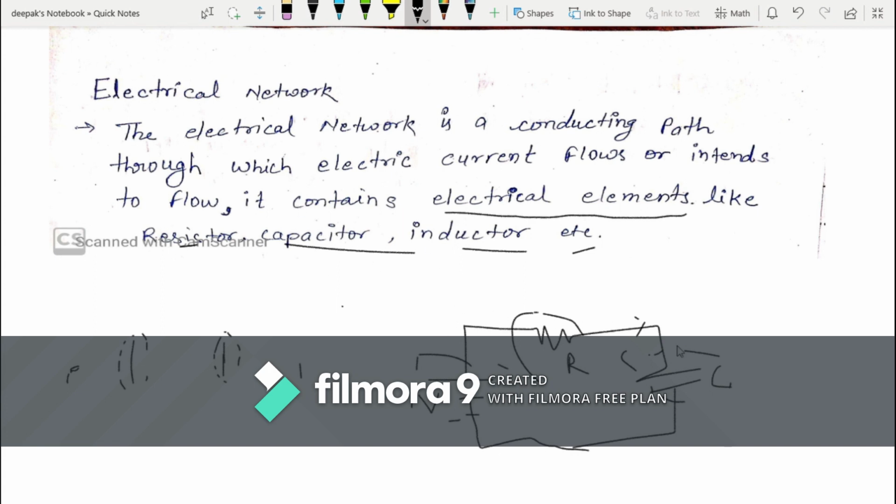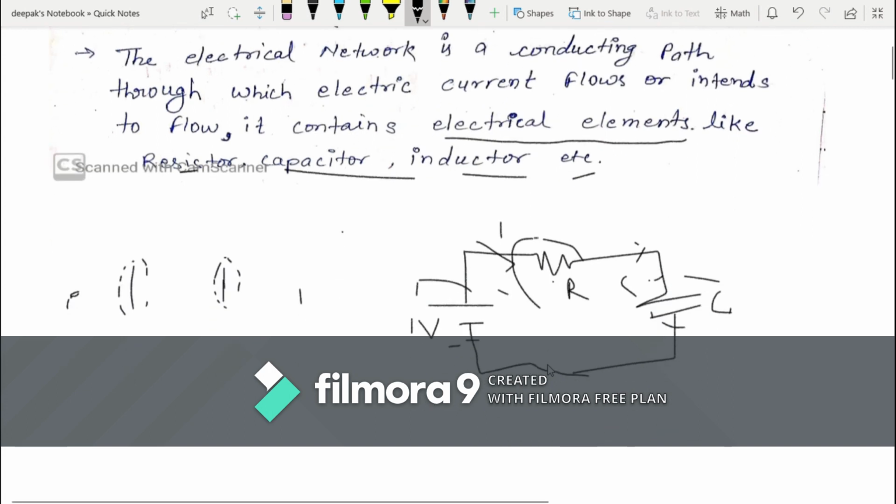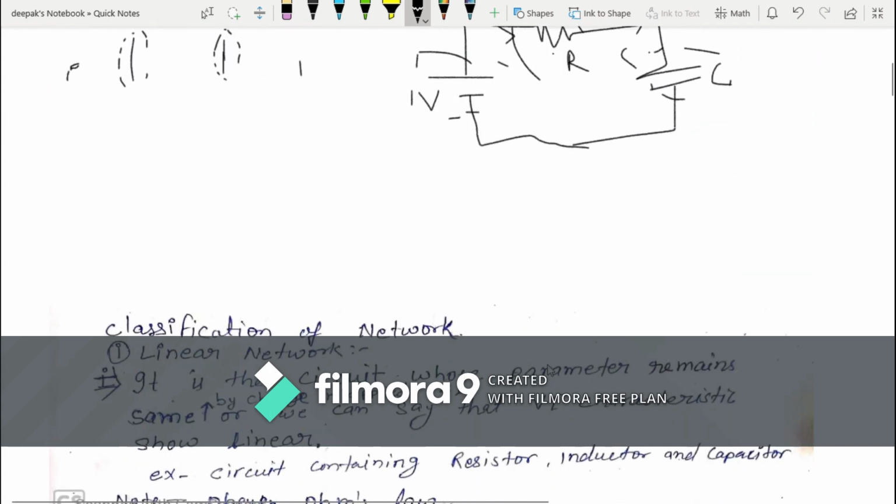So what is an electrical network? An electrical network is a conducting path through which current can flow. It contains electrical elements: voltage source, resistor, capacitor, inductor, etc. So we can understand the electrical network here. Moving forward to the classification of electrical network, an electrical network is classified in various ways.